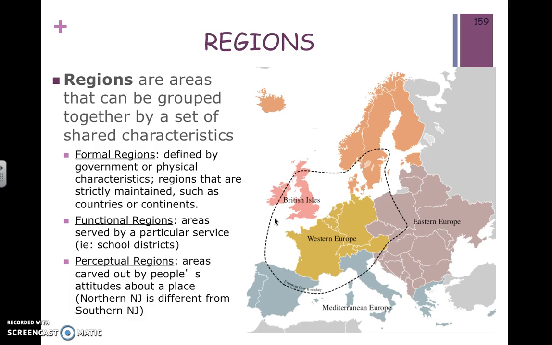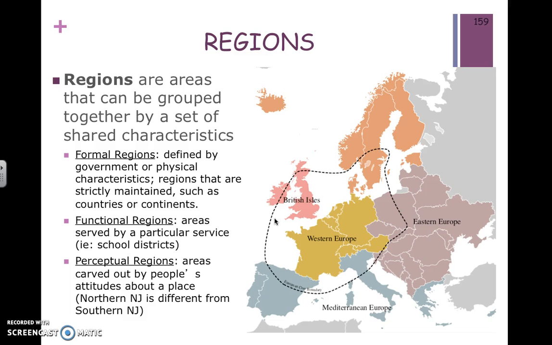The second type of region would be functional. This is a region that serves a particular purpose or service to its inhabitants. An example would be any school district. A school district serves the children ages 5 through 18 that may attend it, and they serve them with education. Another example might be, let's say, a police department. Your local PD will serve probably your county, like Newcastle PD, also the state police.